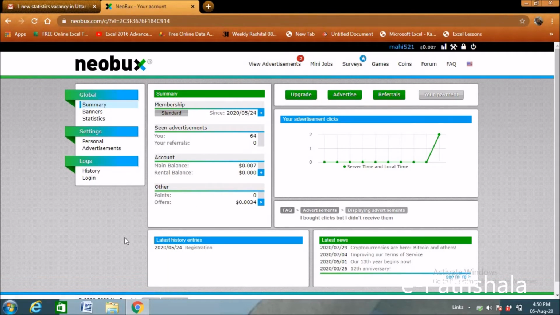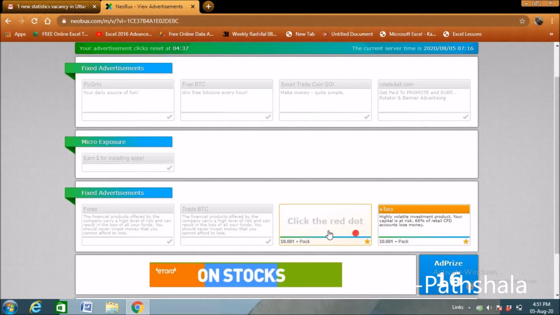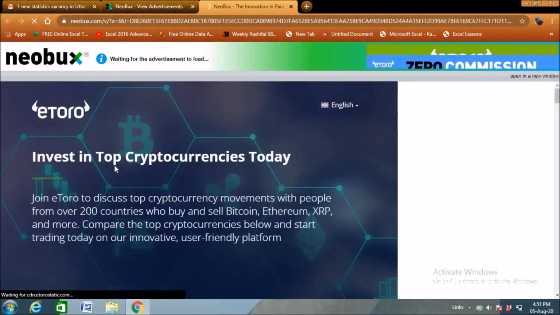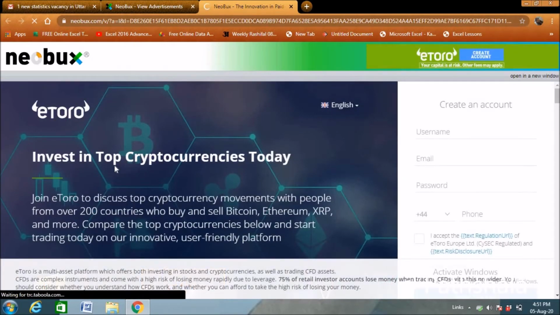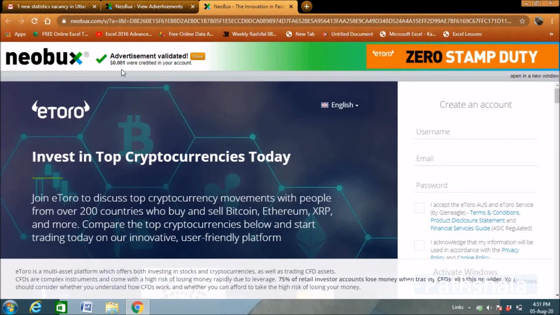Okay, so this is my account, and as I told you, you may get money by just clicking advertisements, so I am going to view advertisements here. As you can see, I already clicked this advertisement, but this one is not clicked, so I am going to show you how you can do it. Click on the red dot. As you can see, it is waiting for the advertisement to load, so you need to wait for the validation. Okay, now it got validated and your account has been credited with $0.001.